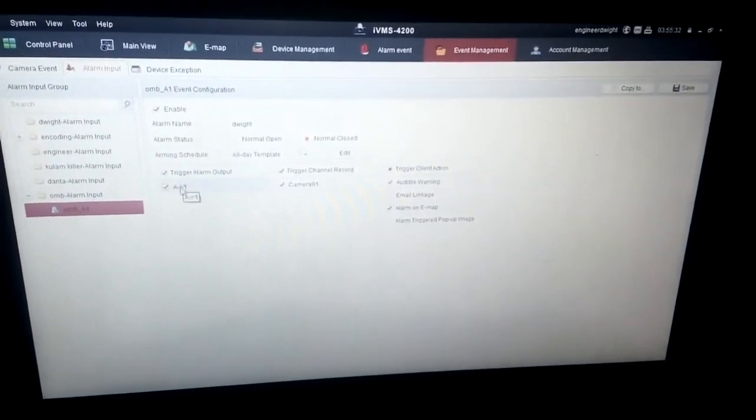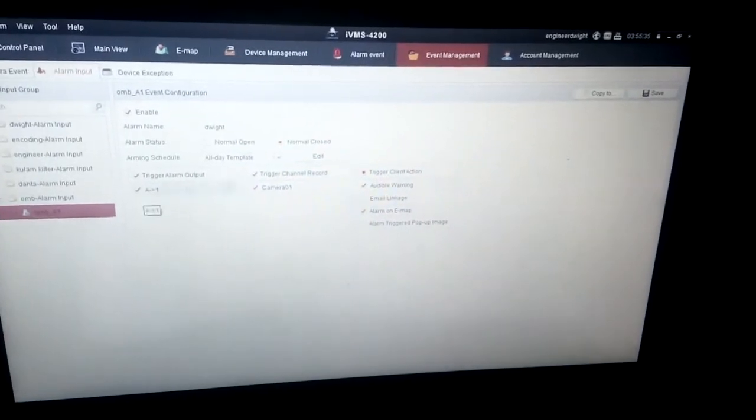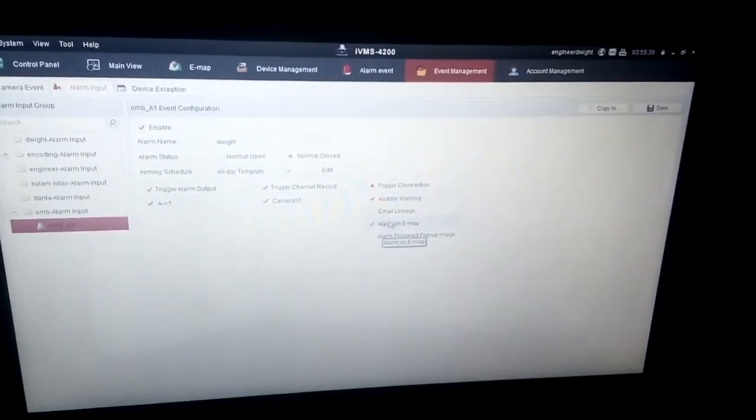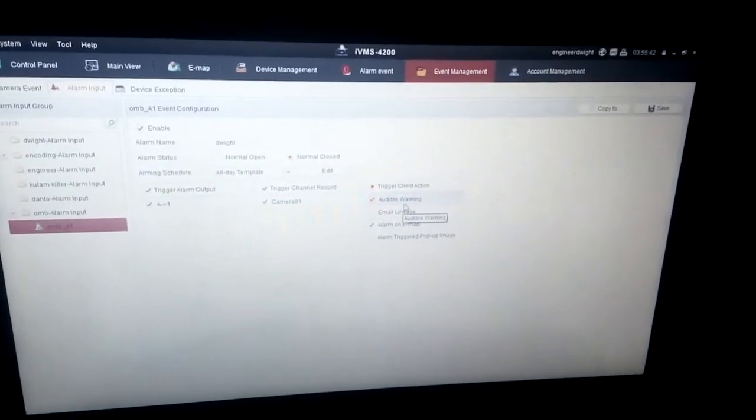Then you go to the event management. Camera event, you can see here alarm on EMAP, channel resource leakage, camera 1 for the camera event. See also the alarm input, enable, so it's a normally closed position. Triggering this A1 is the alarm. Camera 1, alarm EMAP, audible warning. There's the built-in alarm.